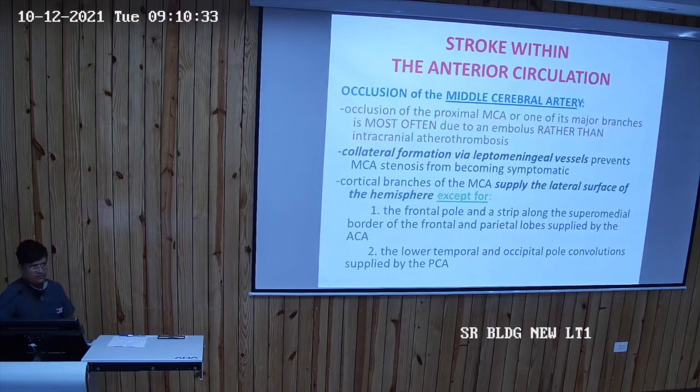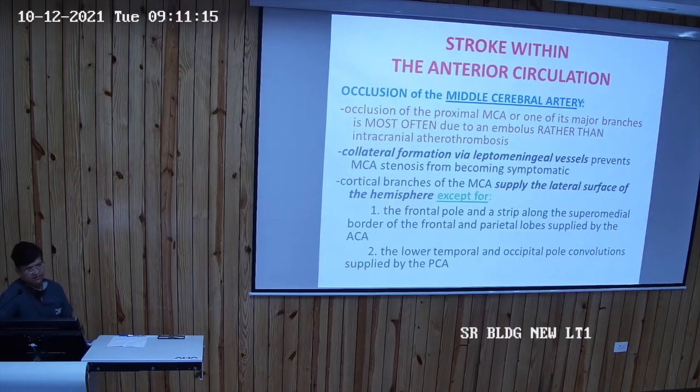First is the occlusion of the middle cerebral artery. Occlusion of the proximal middle cerebral artery or one of its major branches is most often due to an embolus rather than intracranial atherothrombosis. So occlusion of the middle cerebral artery is mostly due to embolism rather than thrombosis. And there is collateral formation by the leptomeningeal vessels, which prevents the MCA stenosis from becoming symptomatic. This is the beauty of our body: whenever there is an occlusion in any part of the body, collaterals are formed, and these collaterals maintain circulation to the affected part.